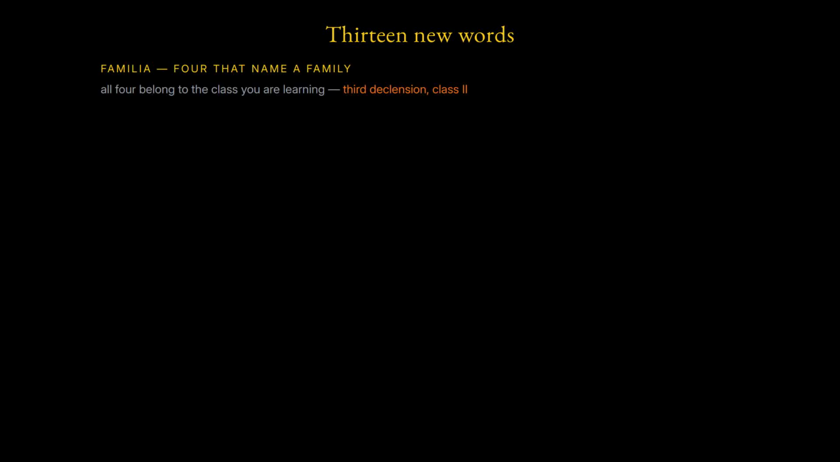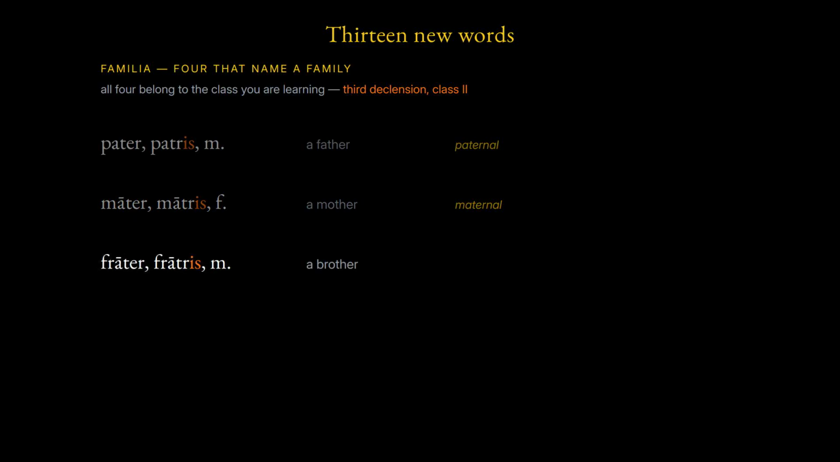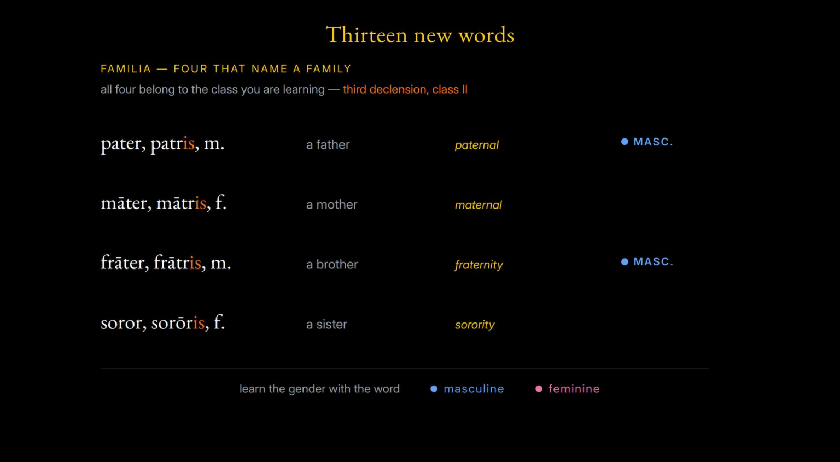All 4 belong to the class you're learning. Pater, a father. Think paternal. Māter, a mother. Think maternal. Frāter, a brother. Think fraternity. Soror, a sister. Think sorority. The father and the brother are masculine. The mother and the sister are feminine.